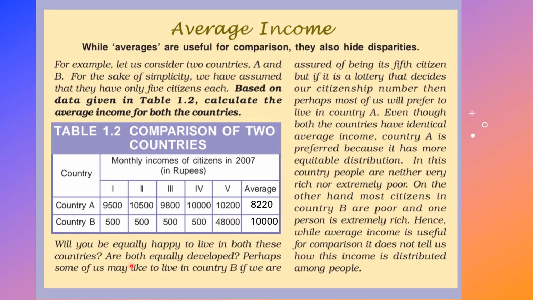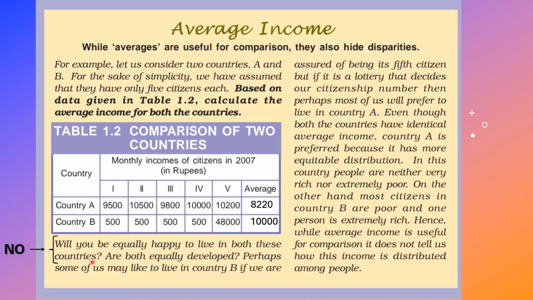And here, are both equally developed? Do you think both are equally developed? No, right? Here, four people are poor and one is very rich. But here, all are equal. Only a 500 or 1,000 difference is there for everyone. Here, we cannot see much difference. So, country A is developed, country B is not. Both are not equally developed. So for both, the answer will be no.